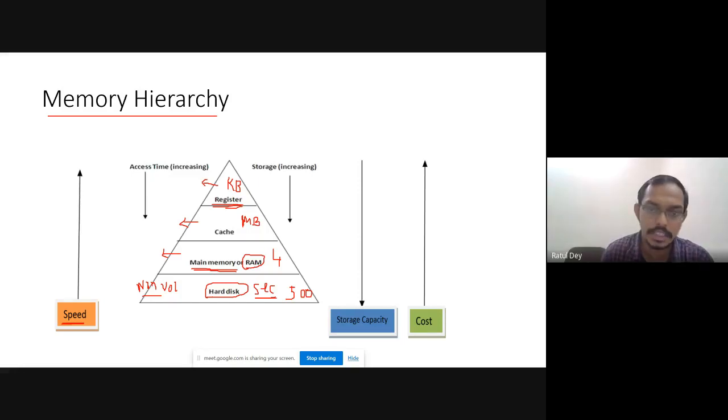So I just recap this thing. At the very basic level, there is the secondary memory. This is called the non-volatile memory. And after that, these all are the volatile memory. So there are the main memory or RAM, random access memory, cache memory, and the register.